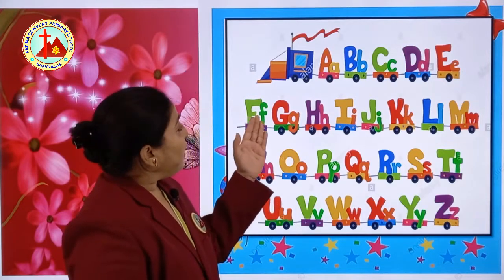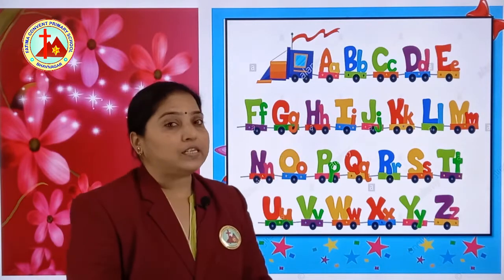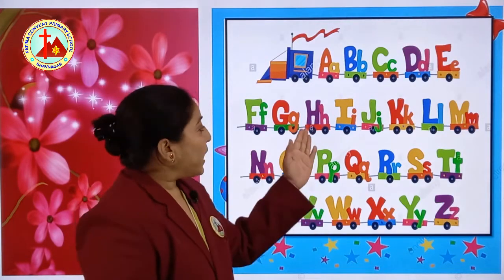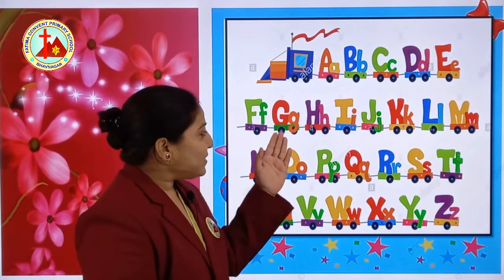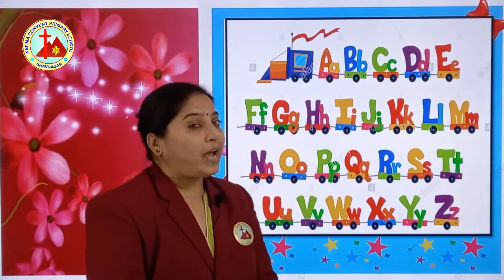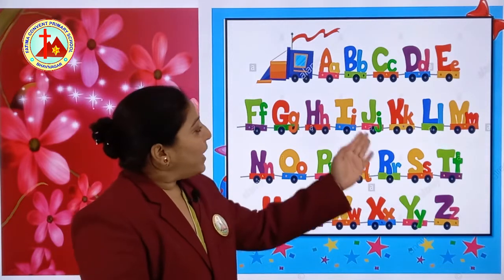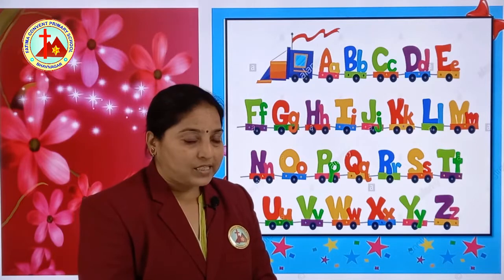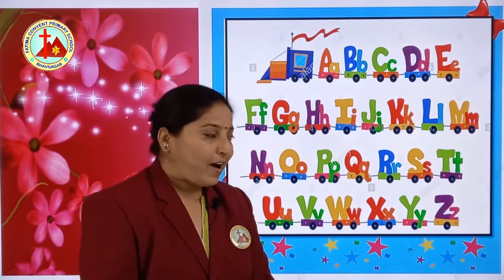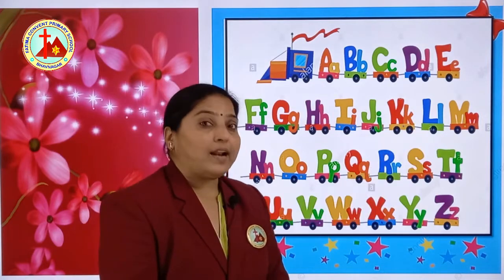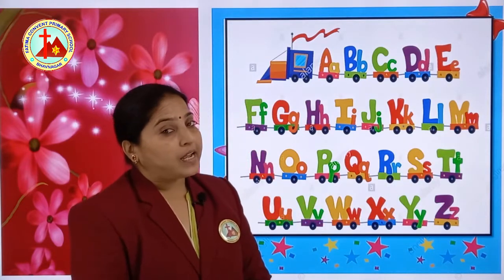Now, capital F, small f. F says fa. Capital G, small g. G says ga. Capital H, small h. H says, yes, H says ha. Capital I, small i. I says I, or I says E. Two sounds are there. Capital J, small j. J says ja. Capital K, small k. K says ka. Capital L, small l. L says la. Capital M, small m. M says ma.